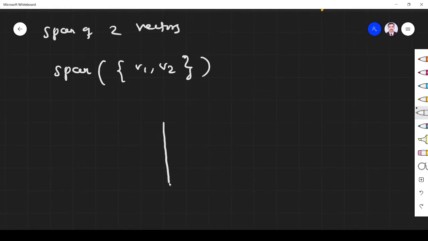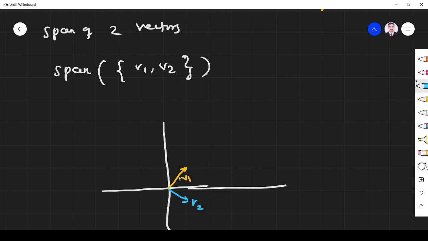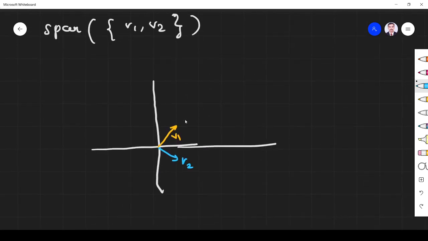This is very simple to realize. Let us assume two vectors. One vector is here, v1. Let us have another vector v2 here. So the span of v1, we know, is a straight line. So it will form a straight line. That we know.